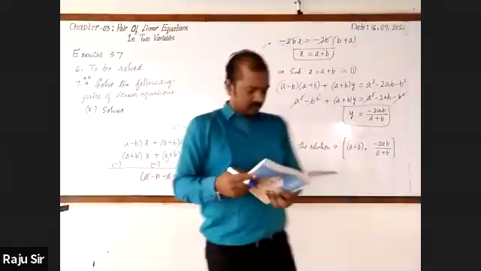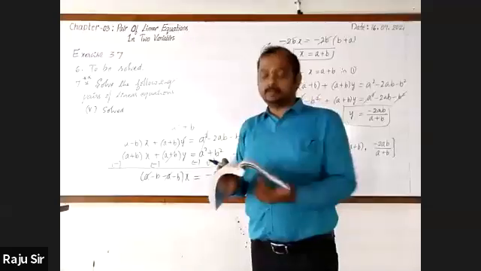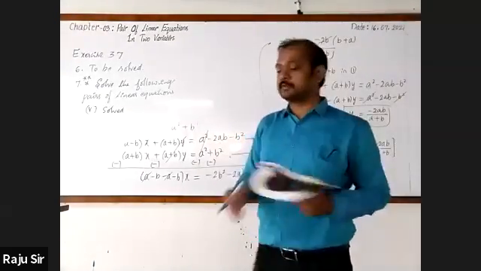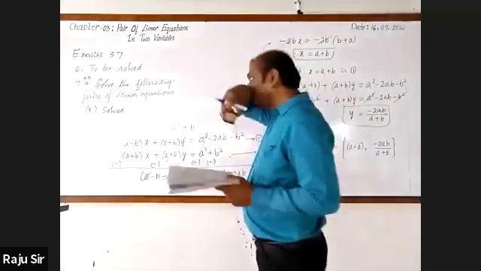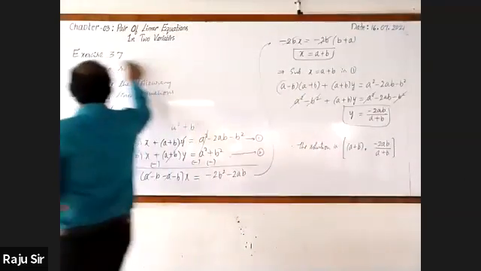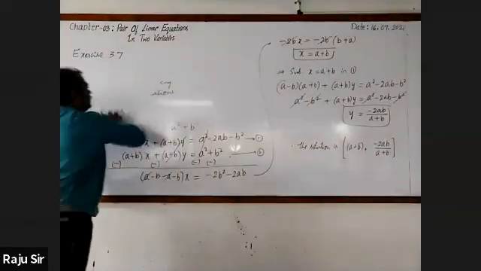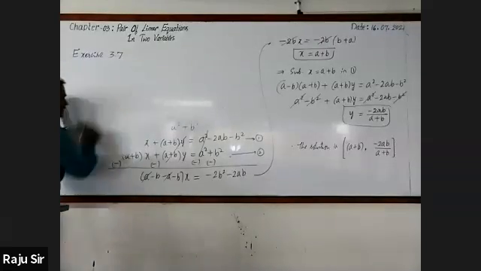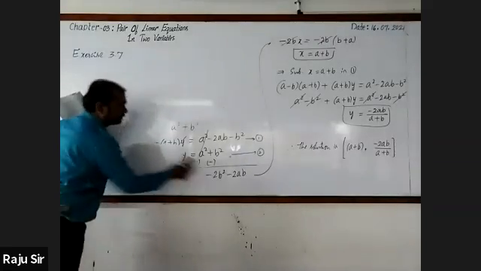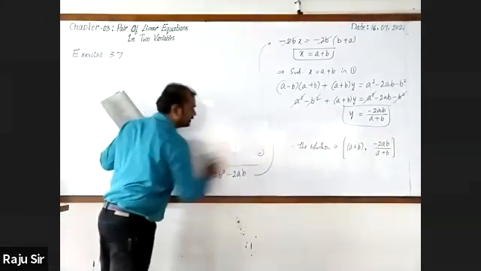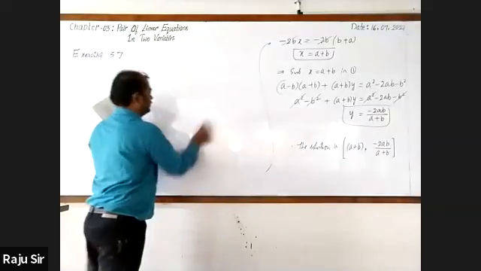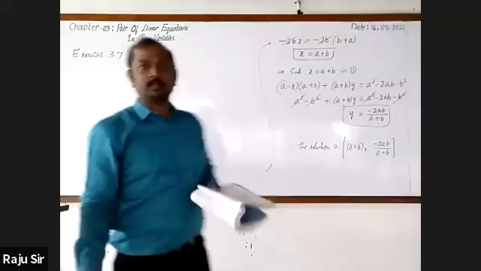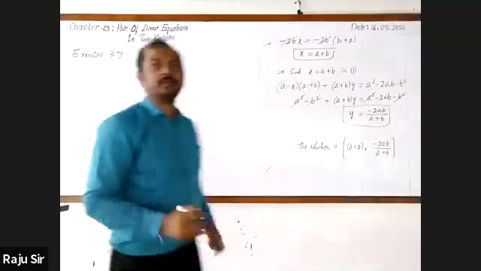Okay. Now we are moving to the eighth main. This is the last main of this exercise. Eighth main. It is related to cyclic quadrilateral. Yesterday only I have given you some brief information regarding cyclic quadrilateral. So once we shall recall that, we'll go for taking this problem. Look here.